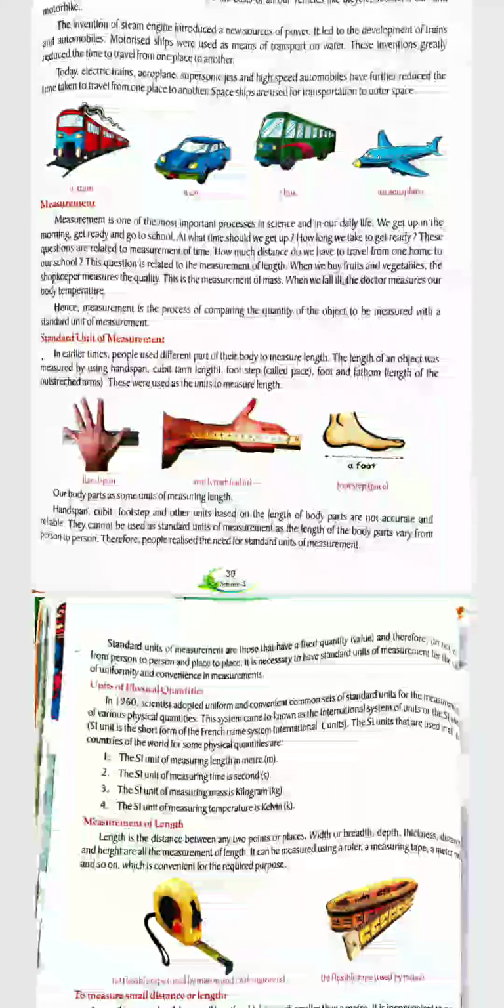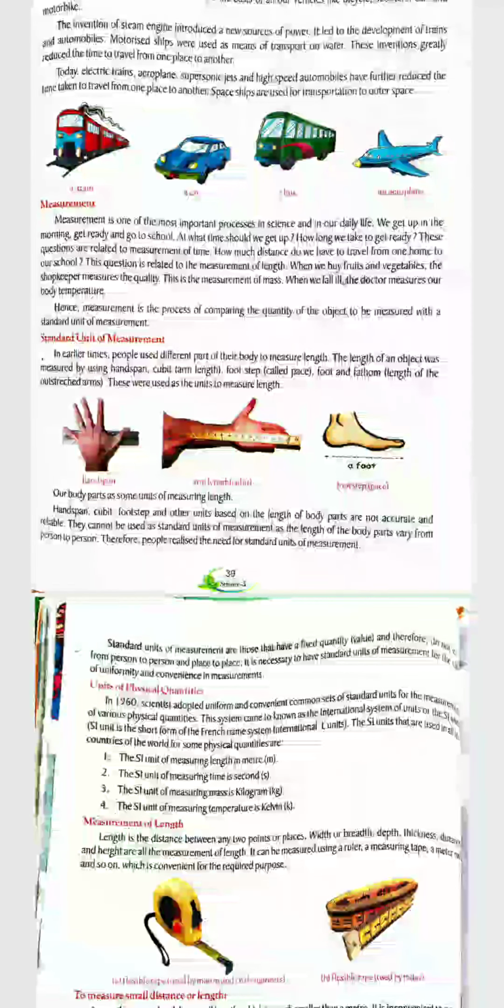To measure all these things, there are some appliances, or devices, that can measure them. Whenever we measure time, we need a clock or a watch.